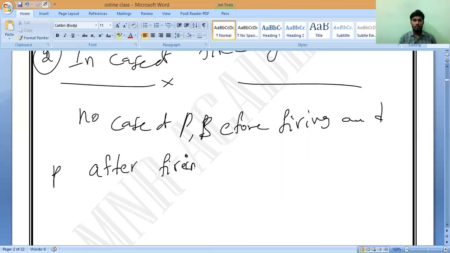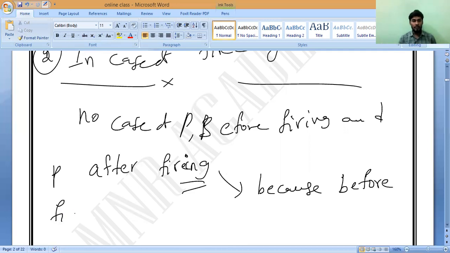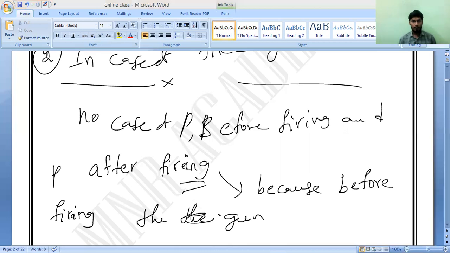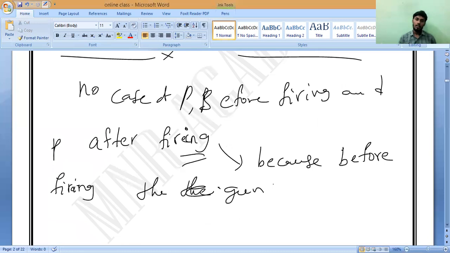Why is it so? Can you say after firing? Why? Because before firing, the gun is at rest. The gun is at what? Rest. The gun is at rest.